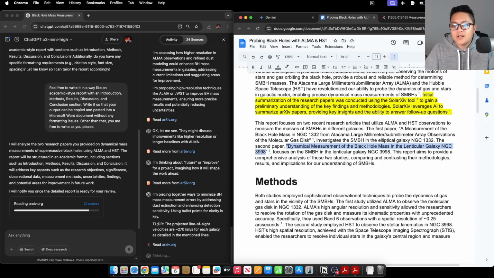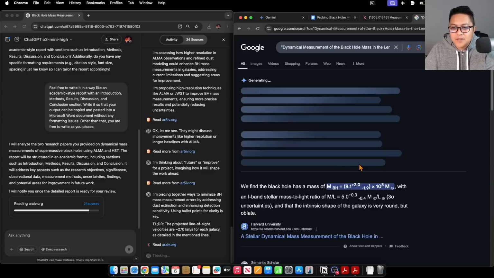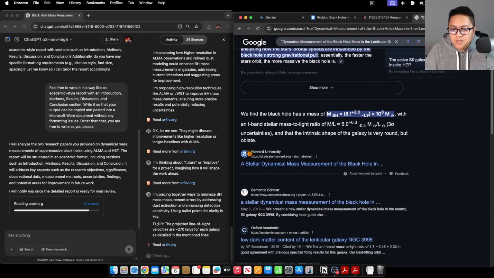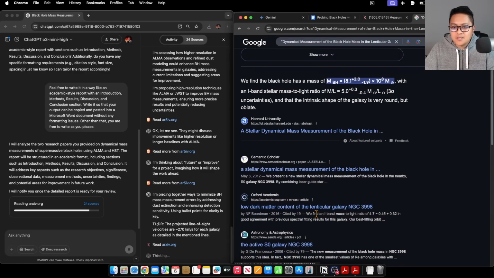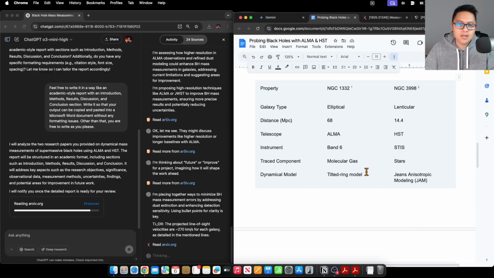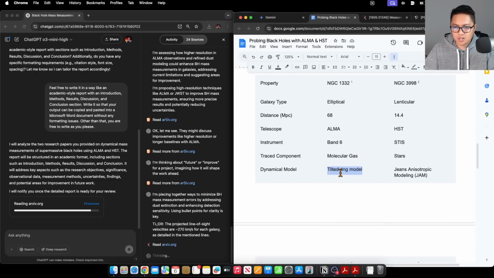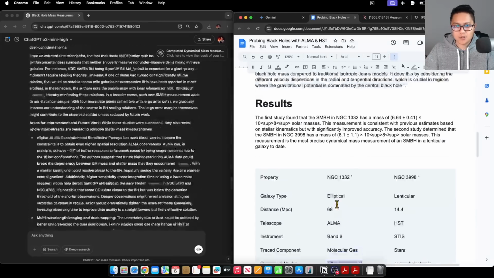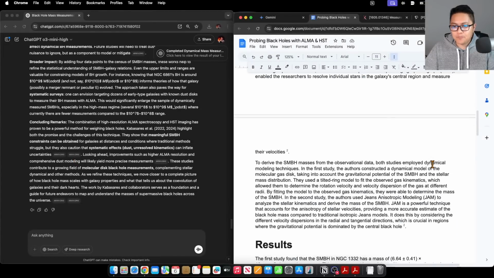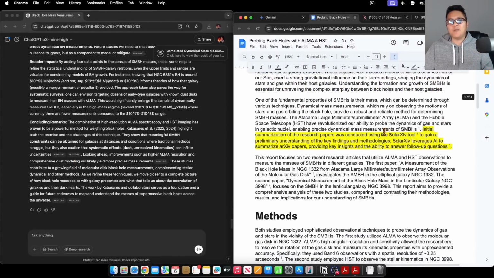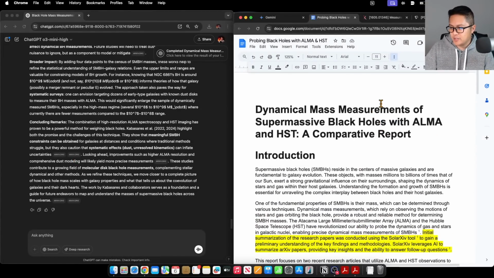This is a complete fail. And I even gave the links. I found it amazing that I was able to give it the links and it did not figure it out. This is completely wrong, and it's also not a tilted ring model for NGC 1332. It's a flat disk model. I know we're getting really into the weeds here, but this is actually wrong as well because I know this paper. So okay, wow, what a fail. What a fail by Google Deep Research.